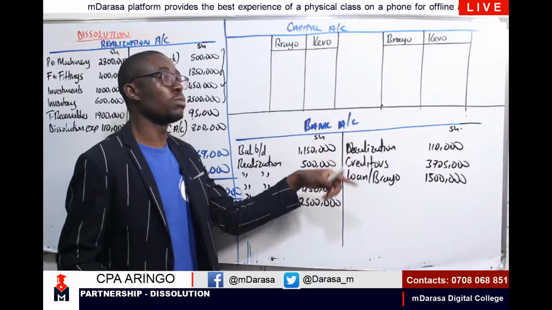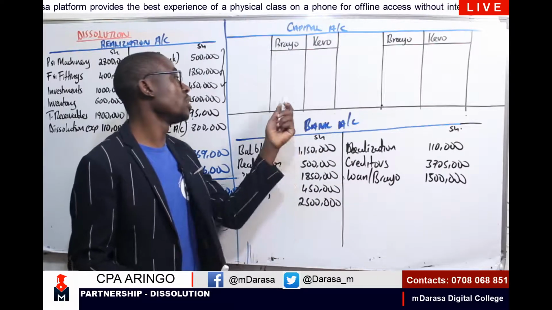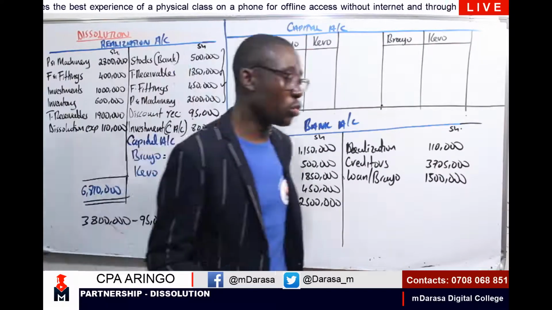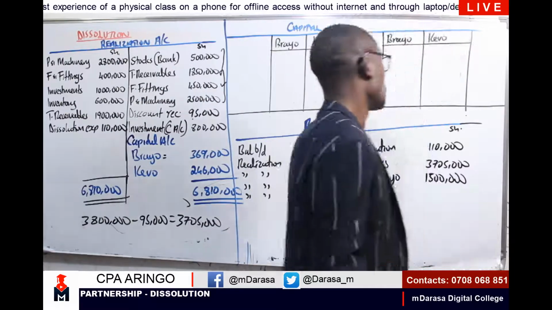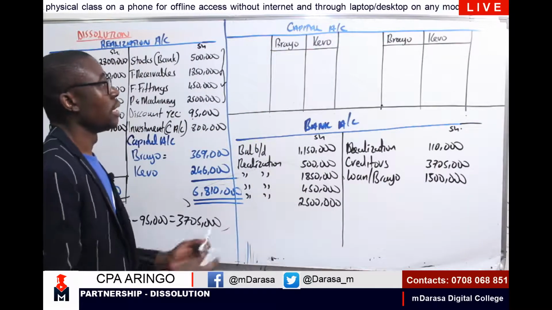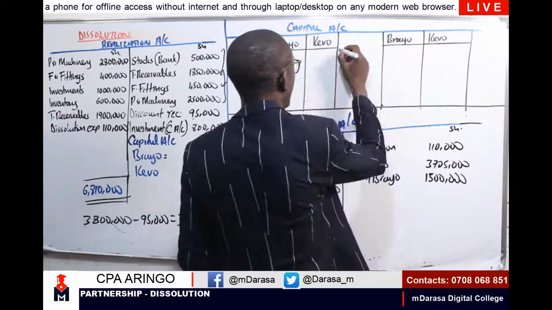The bank account should be self-balancing, whereby our entries should be equal and opposite to each other on capital and bank account, which we are going to look at right now. So we are done with that bit. We are going to clear our bank account. Let us proceed to our capital account and consider balance brought down.